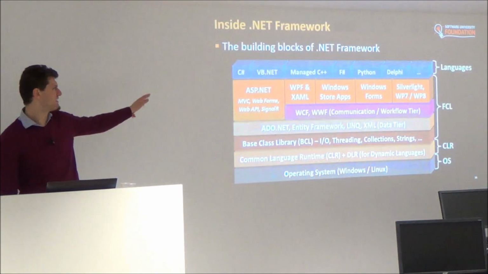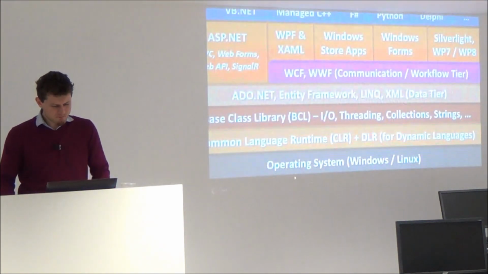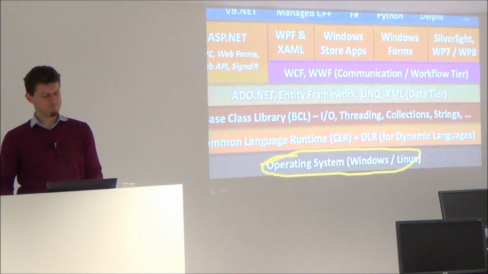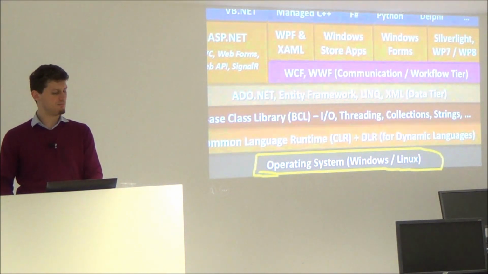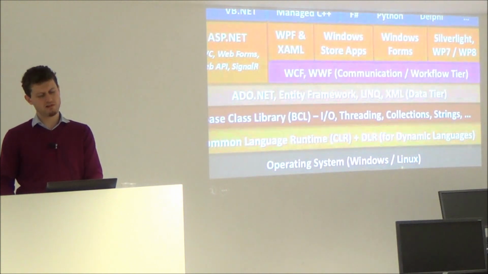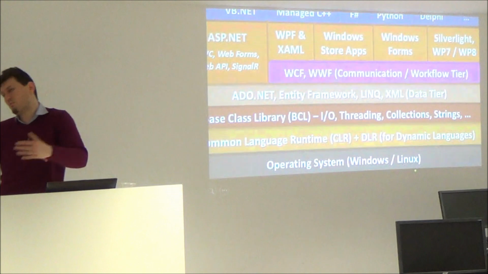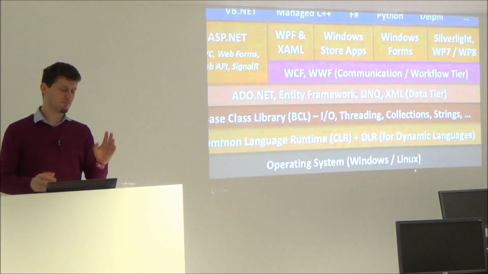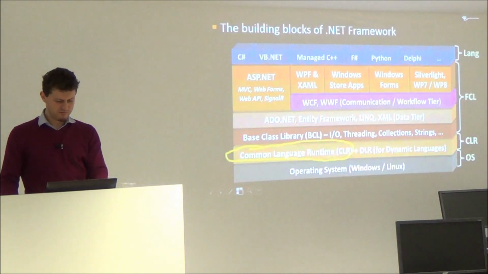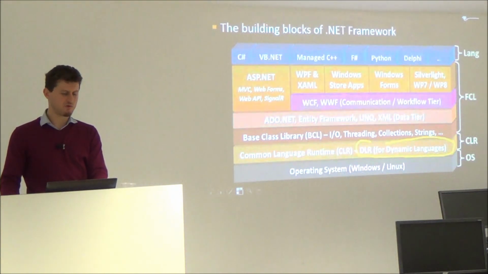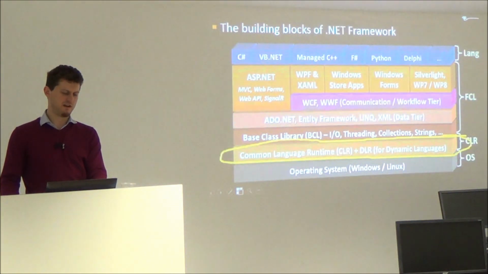There are lots of building blocks. I will be very fast here. Operating system is something that hosts the programs in your computer. For example, it can be Windows, Linux, or Android, or different. Android is kind of Linux, in fact. Mostly they are Windows and Linux, and some kind of Unixes. CLR runs the .NET programs. DLR runs dynamic languages like Python. This is in the .NET Framework.